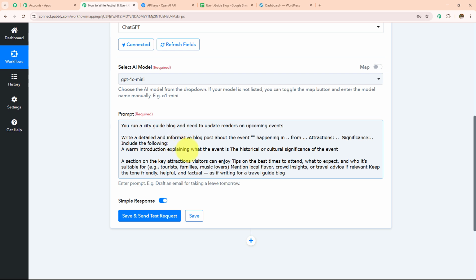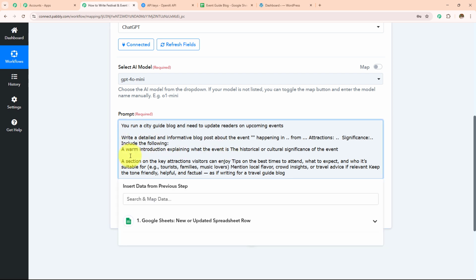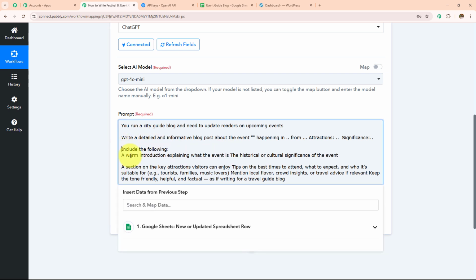You run a city guide blog and need to update readers on upcoming events. Write a detailed and informative blog post about the event. I'm going to enter the event happening in this city from this date. Attractions and significance are these. I'm going to enter these details. Include the following: a warm introduction explaining what the event is, the historical or cultural significance of the event, a section on the key attractions visitors can enjoy, tips on the best times to attend, what to expect, and who it's suitable for. I have entered this prompt and I'm going to add all these details, but I'm not going